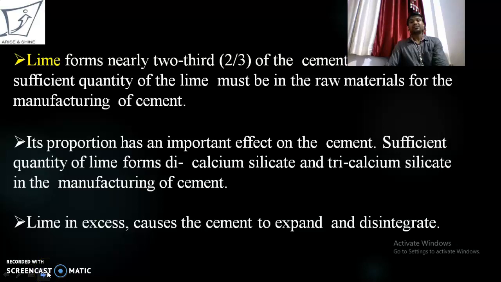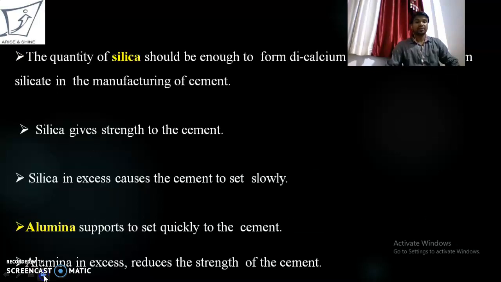Lime forms nearly two-thirds of cement. Therefore, a sufficient quantity of lime must be in the raw material for the manufacturing of cement. Its proportion has an important effect on the cement. A sufficient quantity of lime forms dicalcium silicate and tricalcium silicate in the manufacturing of cement. Lime in excess causes cement to expand and disintegrate. So the quantity of lime is important in the making of cement.